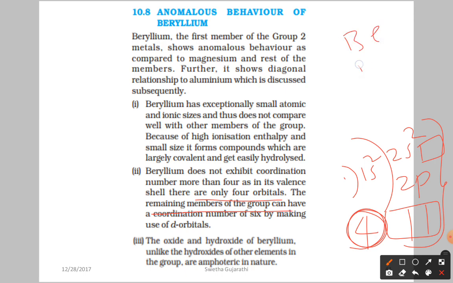The remaining members of the group, for example magnesium after beryllium, have the outermost electronic configuration 3s2. Once the third shell is entered, in the third shell we have 3s, 3p and 3d.